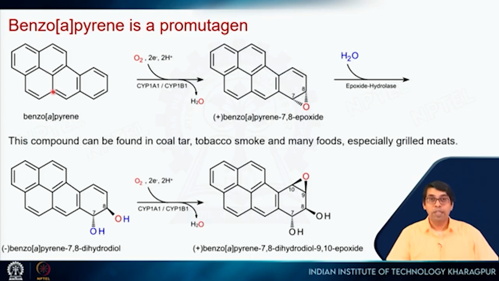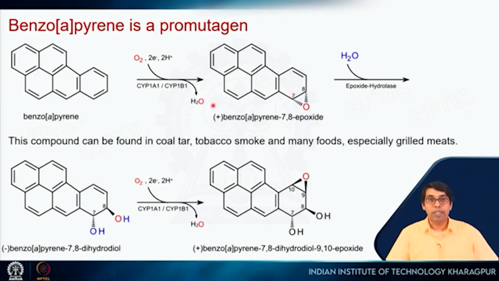So what happens? It turns out that this molecule itself is not a mutagen. However, when it is inside our body, the body tries to flush out this type of molecule. So it goes to the liver, and the liver will do certain reactions so that it can be easily flushed out. One of those reactions is oxidation. So these types of epoxides are formed, and it turns out that these epoxides are cancerous. These are the actual mutagens. So if you add these epoxides to bacteria, you can see mutation happening, right?